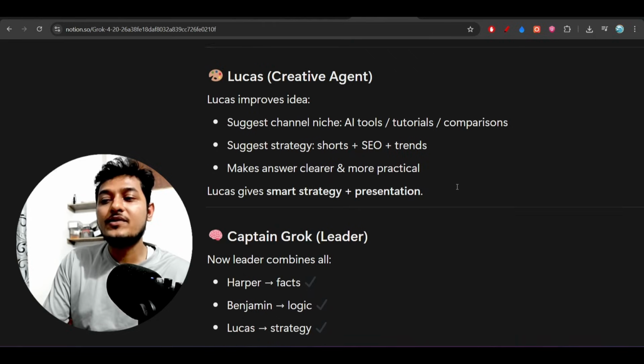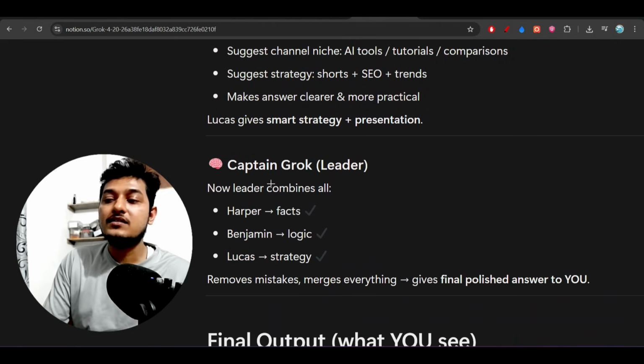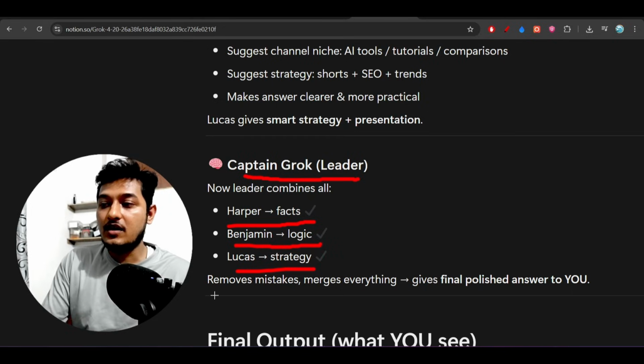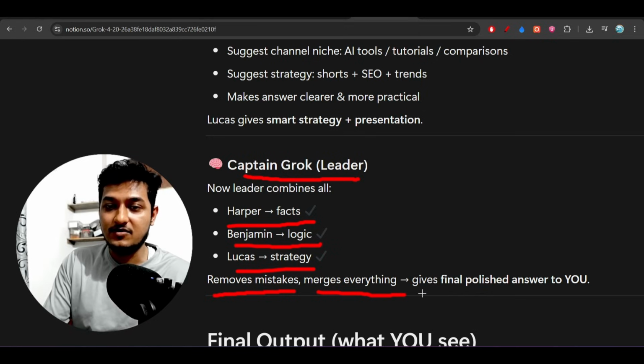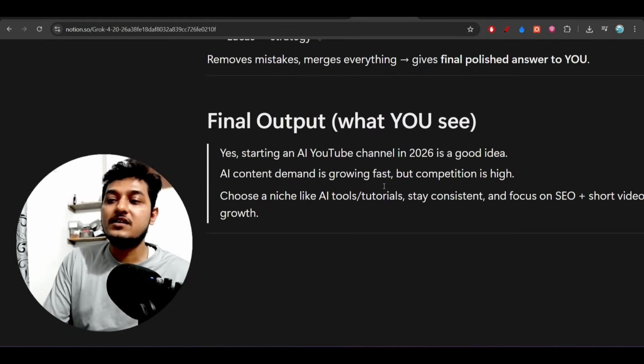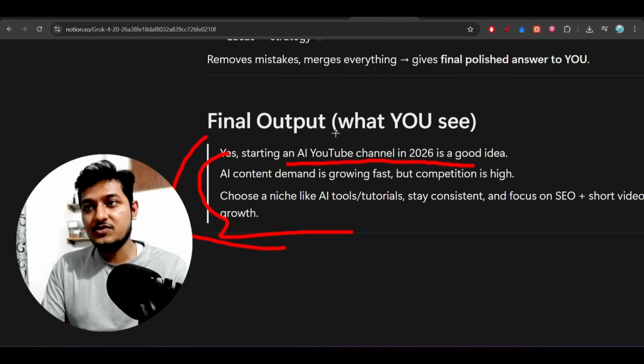I think now it is clear to you. The final summary is that Captain Grok is the leader, Harper is checking the facts, Benjamin is checking the logic, and Lucas is checking the strategy. After that they internally remove mistakes, merge what is required, and give the final polished answer to you. In the final output you will see that yes, starting a YouTube channel in 2026 is a good idea, and so on, a long response you will see.